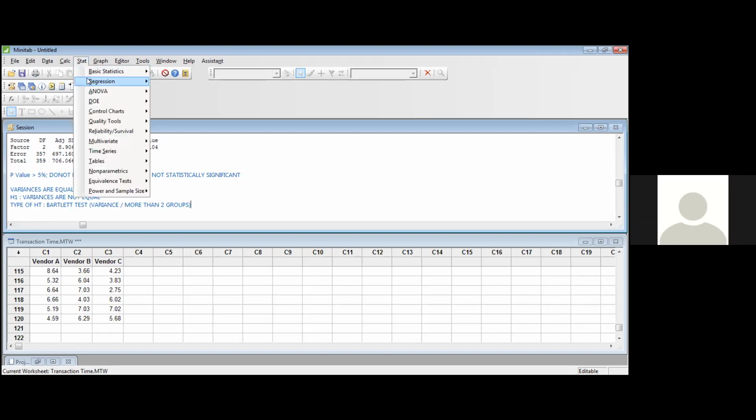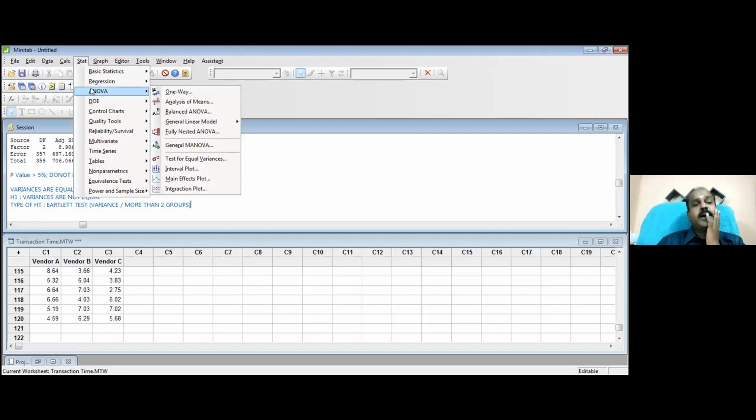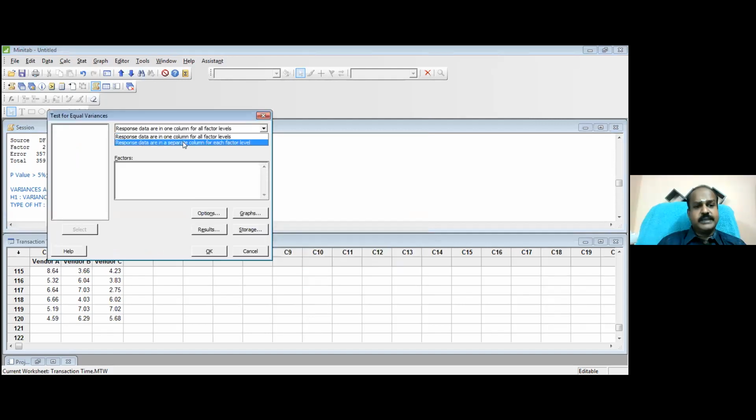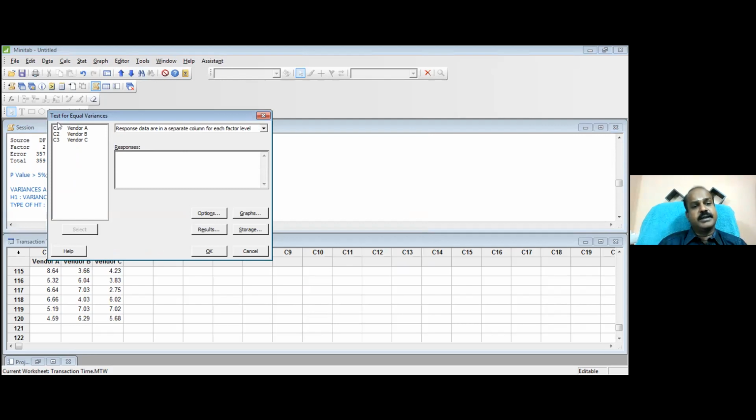Go to Stat. Go to ANOVA. Do you see test of equal variance? Now the response data are in separate columns. Where are the response data?